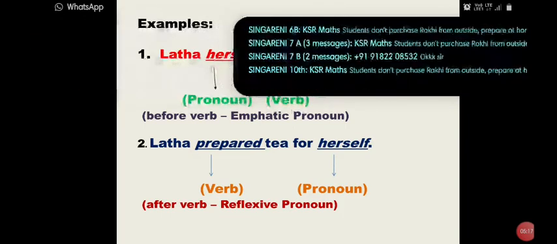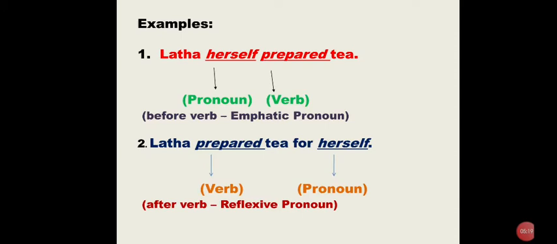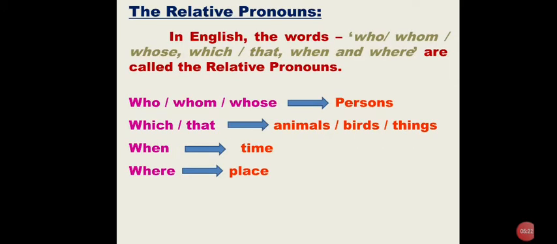So observe carefully. Then relative pronouns. In English, the words who, whom, whose, which or that, when and where are called relative pronouns.